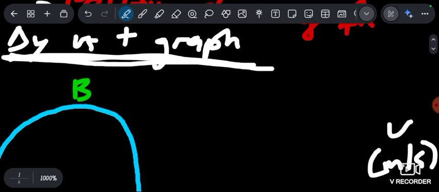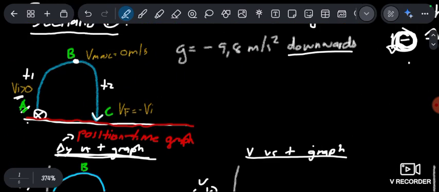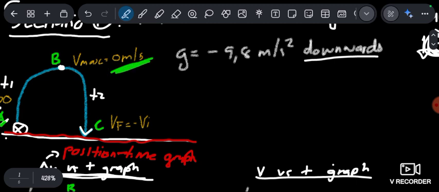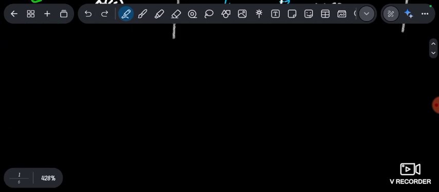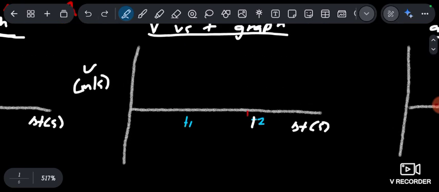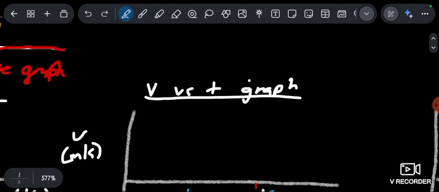What did I say about maximum height? What is 0 at maximum height? Velocity. The velocity at the maximum height is 0. Do not forget that. It's always maximum height, always 0. Right? Now, the velocity time graph. This is the velocity versus time graph.